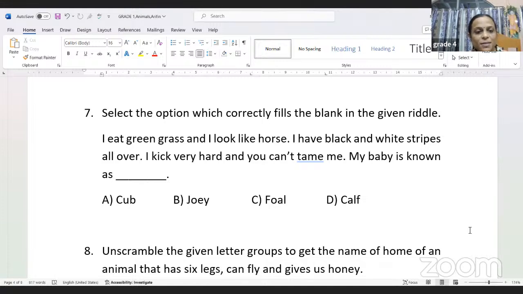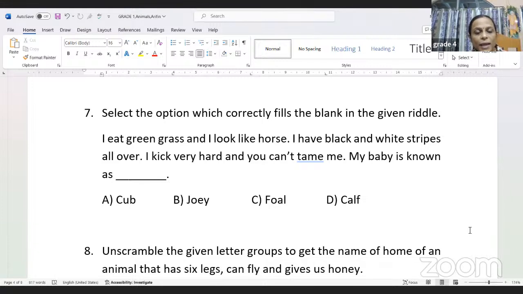So what will be the answer, children? I eat green grass and I look like a horse. So cub is not the answer. Joey is the baby of a kangaroo. And foal is the baby of a horse, right? And calf is the baby of a cow.